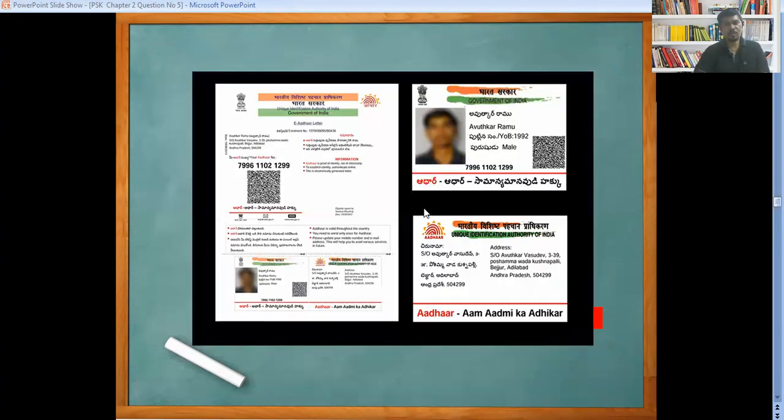Now look at here. We have seen the Aadhaar card. In the Aadhaar card we have seen the number codification. Look at the Aadhaar card. We have seen the number codification. Now we are going to see another, the alphabetical codification.